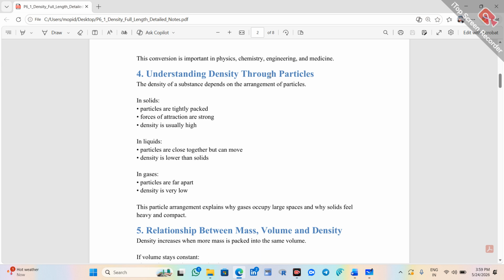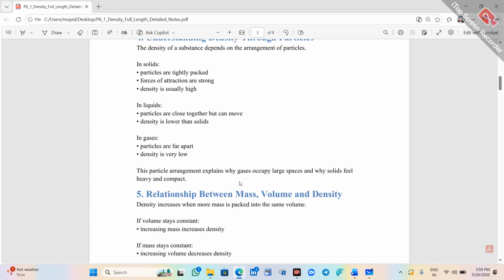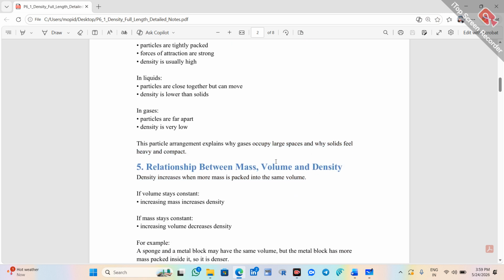Density for liquids is lower than for solids. When it comes to gases, particles are far apart and density is very low. This particle arrangement explains why gases occupy large spaces and why solids feel heavy and compact.